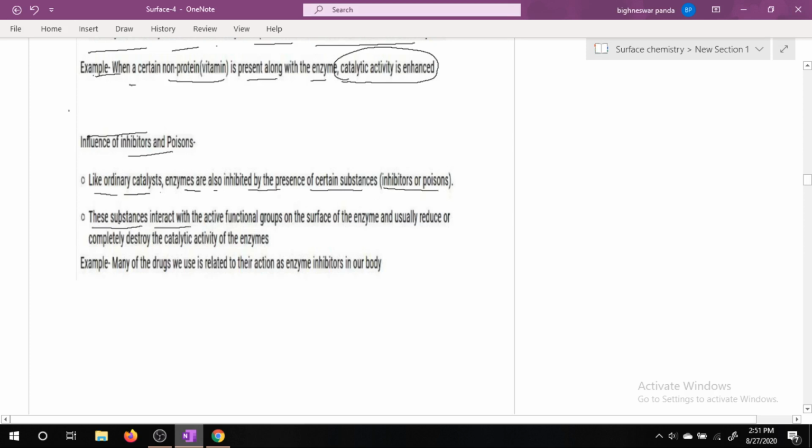These substances interact with the active functional groups on the surface of the enzyme, and usually reduce or completely destroy the catalytic activity of the enzymes. Many of the drugs we use act as enzyme inhibitors in our body.